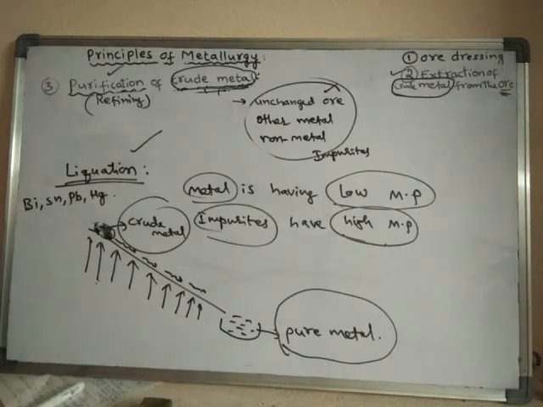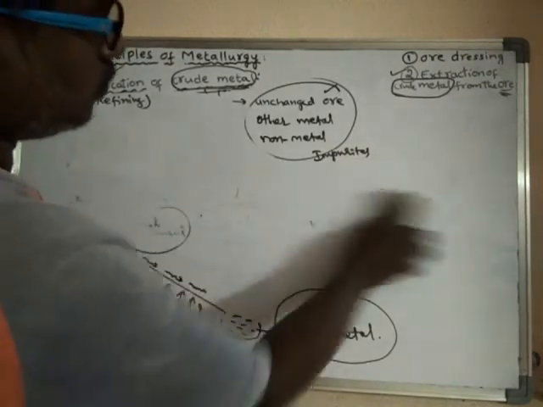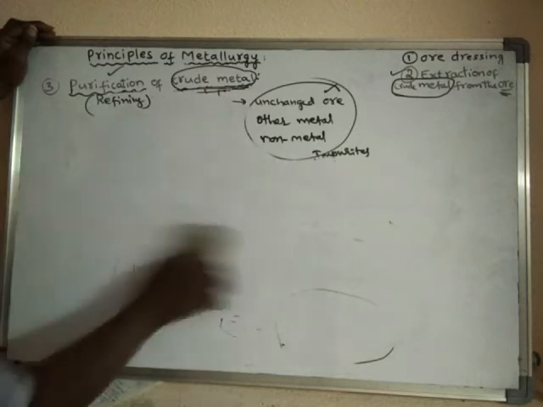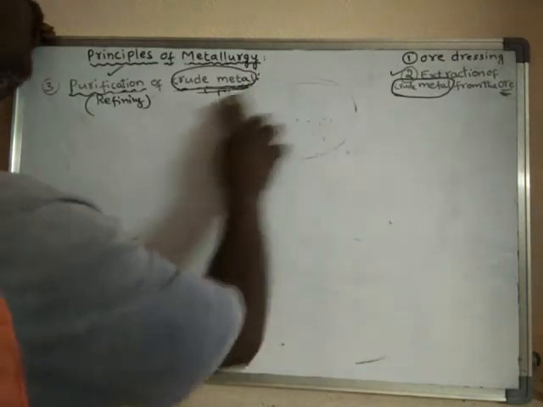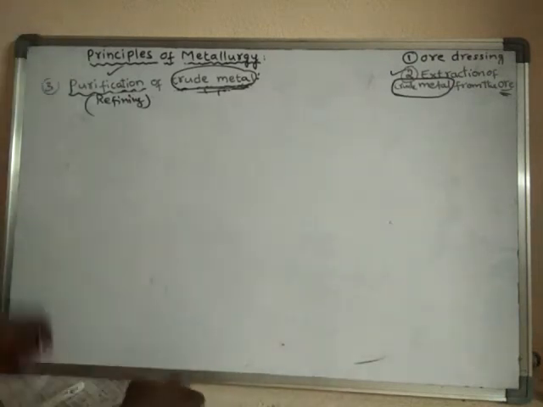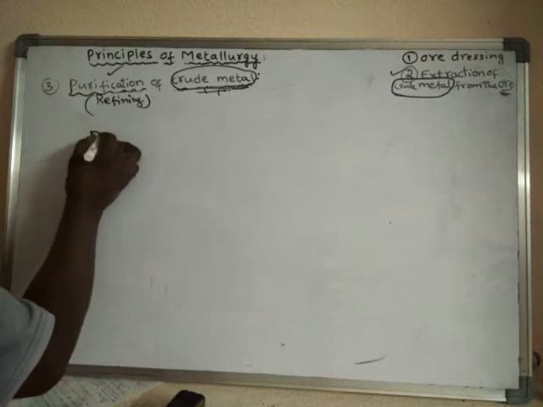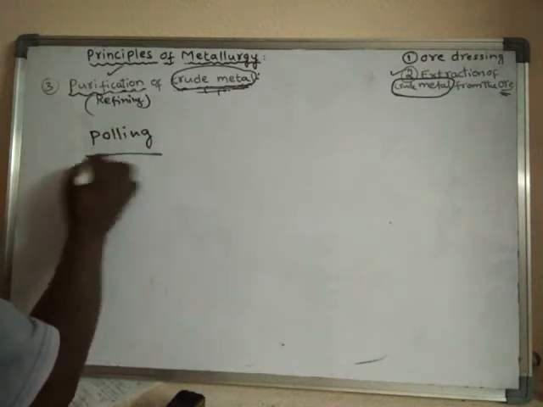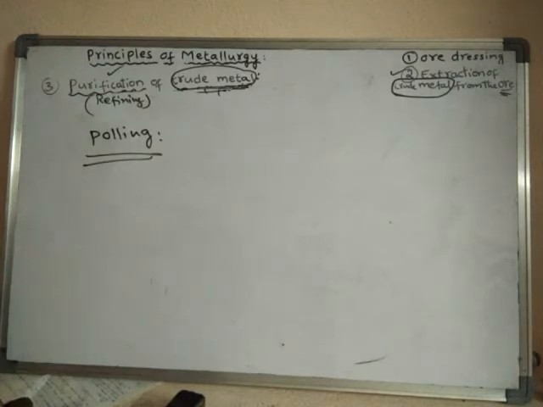The next method is the poling method. Well, it is an old method.